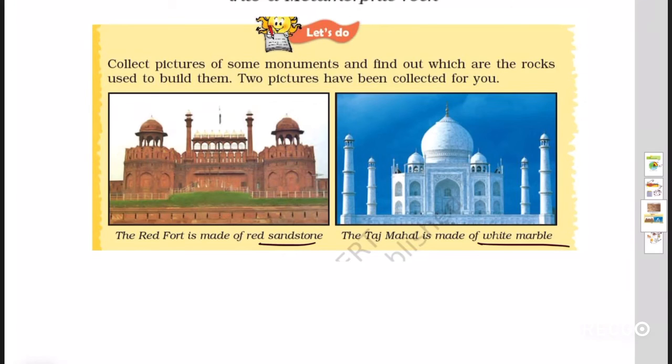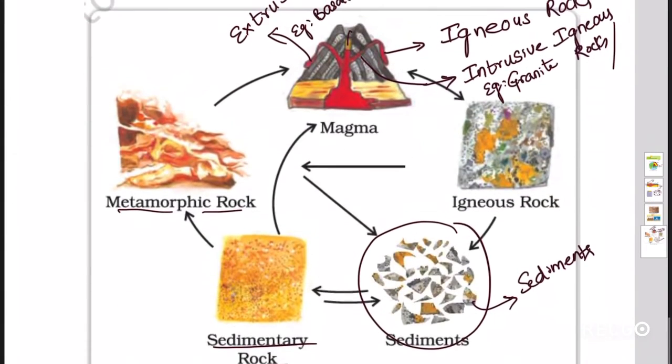And these can also have a life cycle, meaning the cycle which is the change of one type of rock to another type of rock.